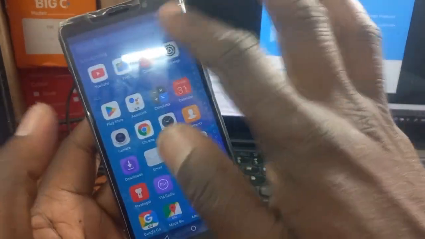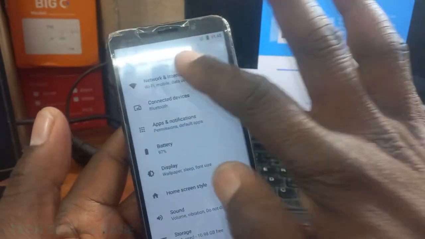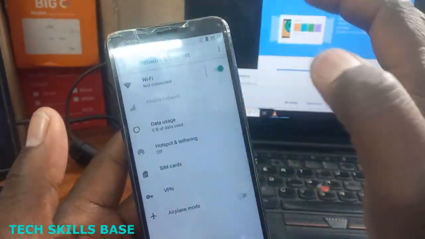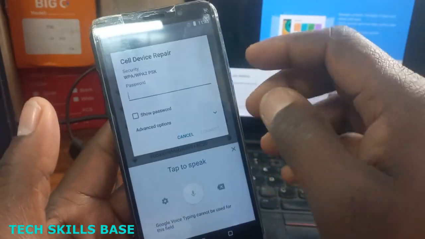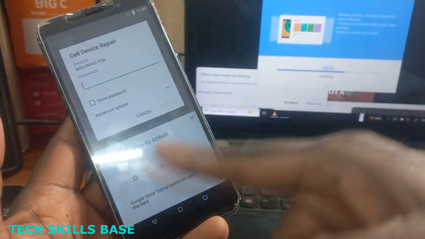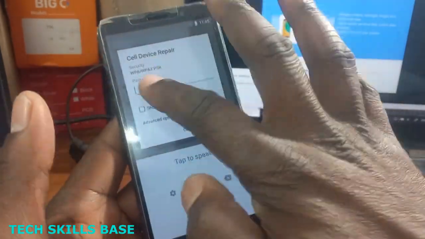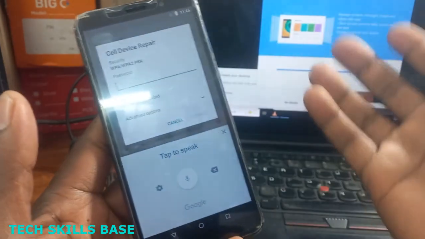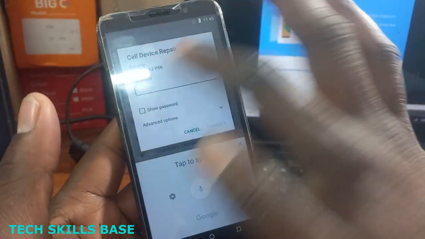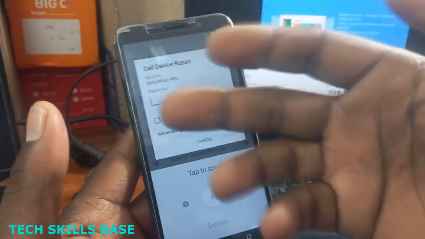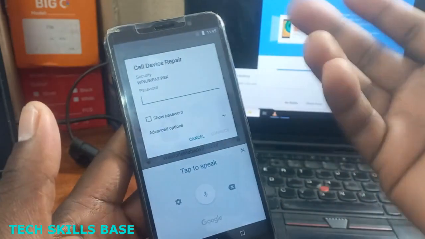Even if you want to put in Wi-Fi, for example I want to connect here, it can't show the keyboard. You see? When you look, it doesn't show the keyboard. Normally I'm supposed to write here, but it doesn't show the keyboard. If it doesn't show the keyboard, what must I do? I can't even connect, because we can't write the password.